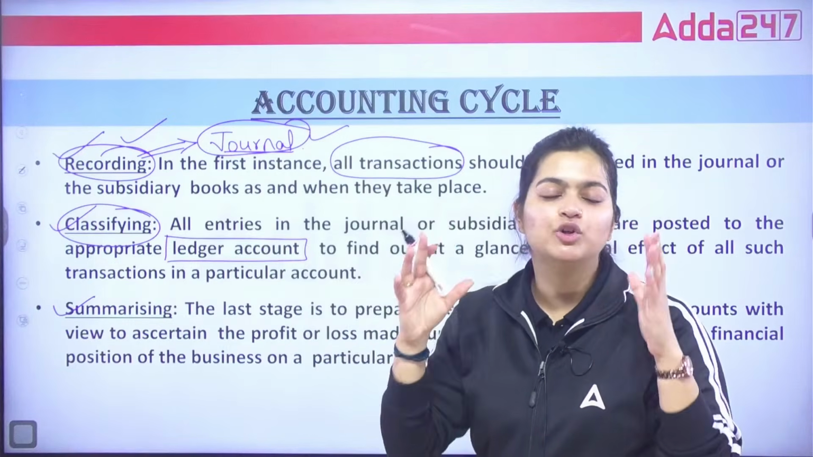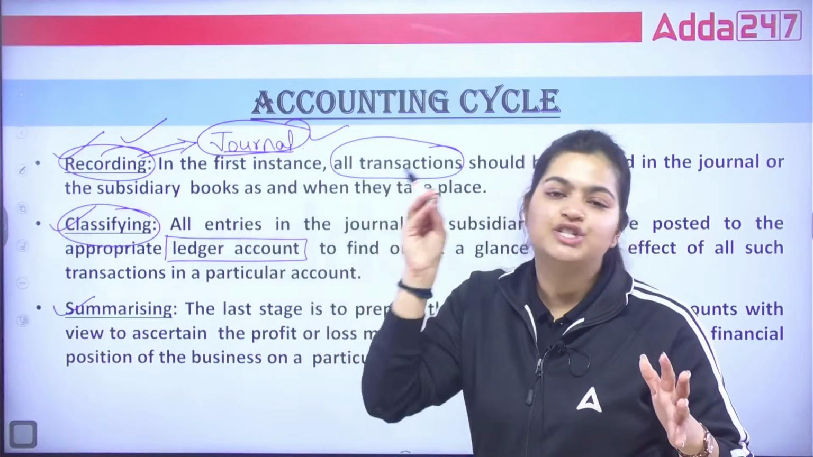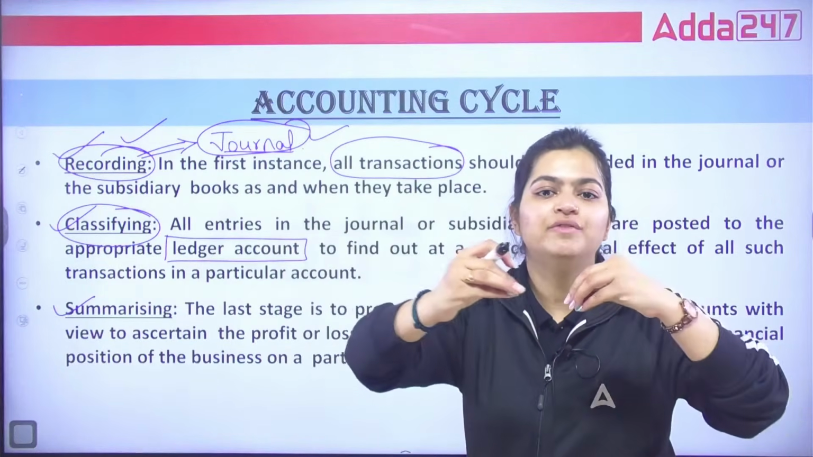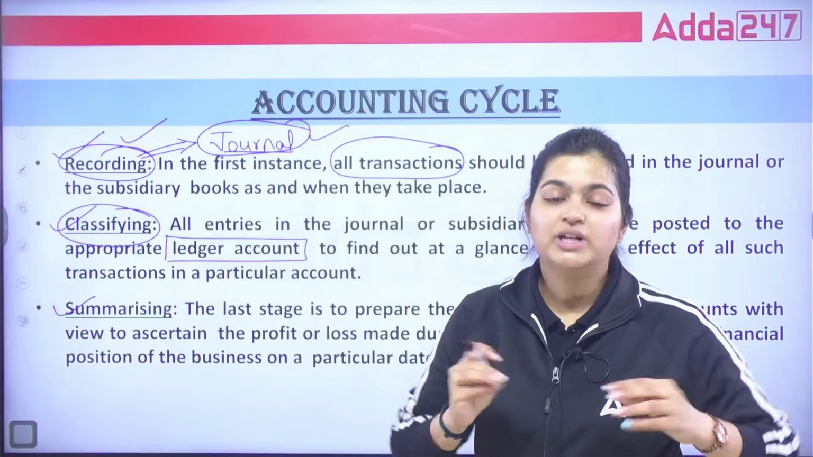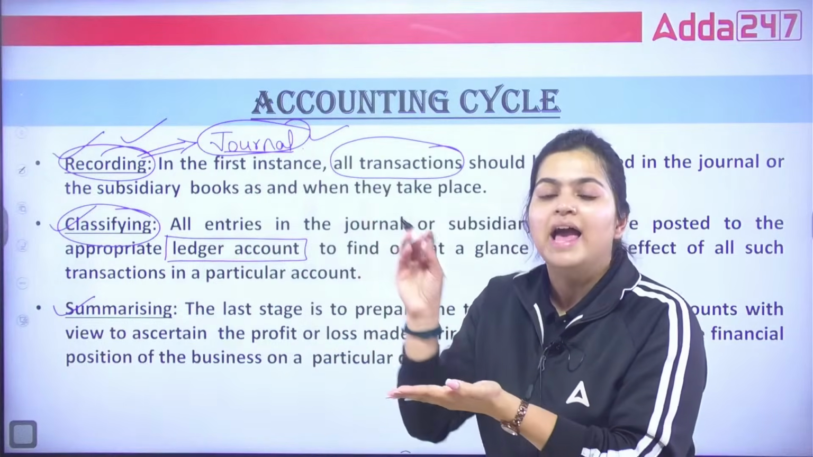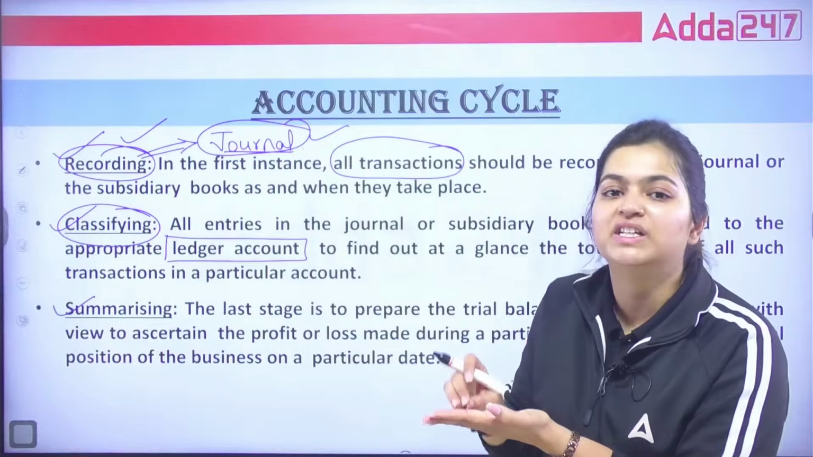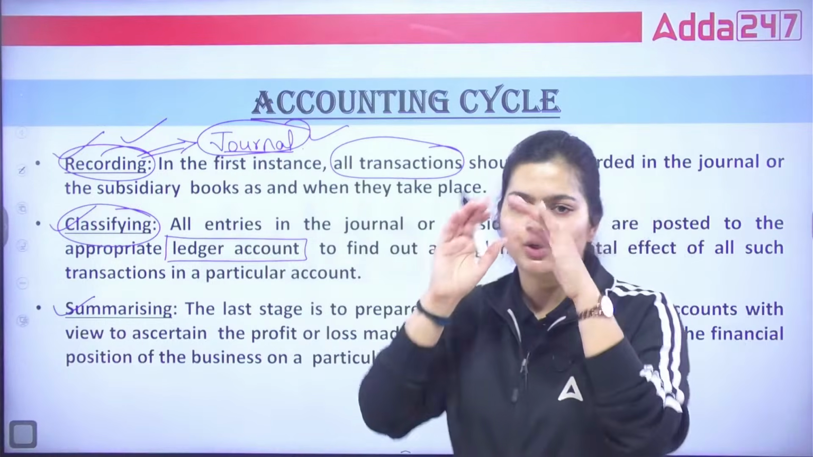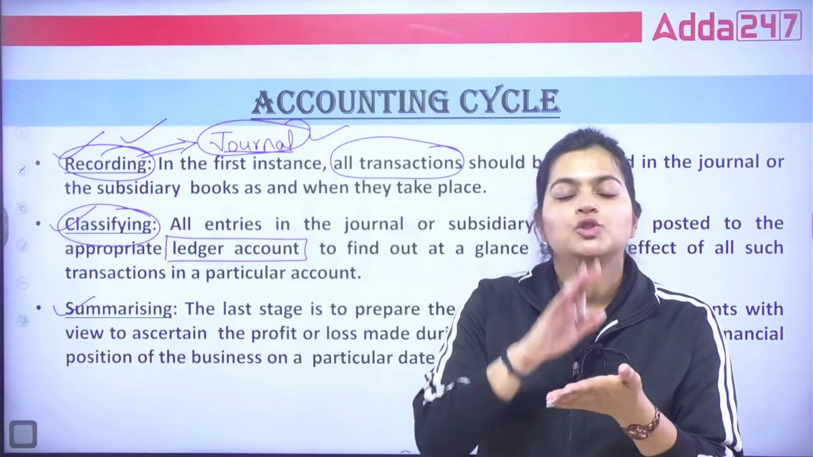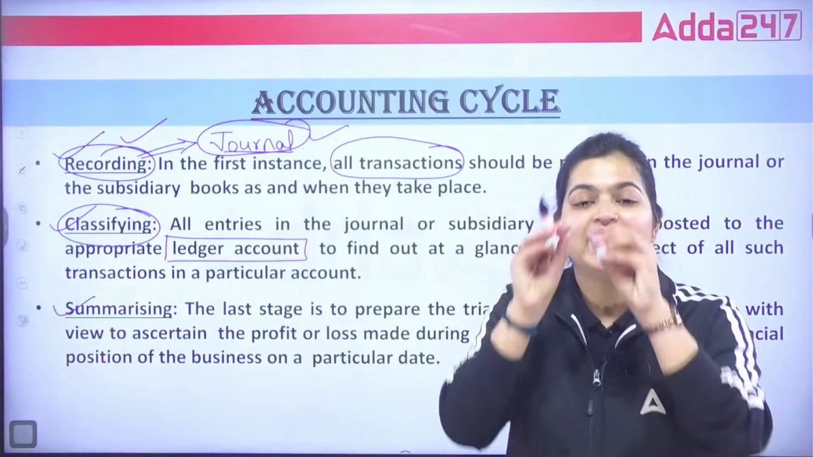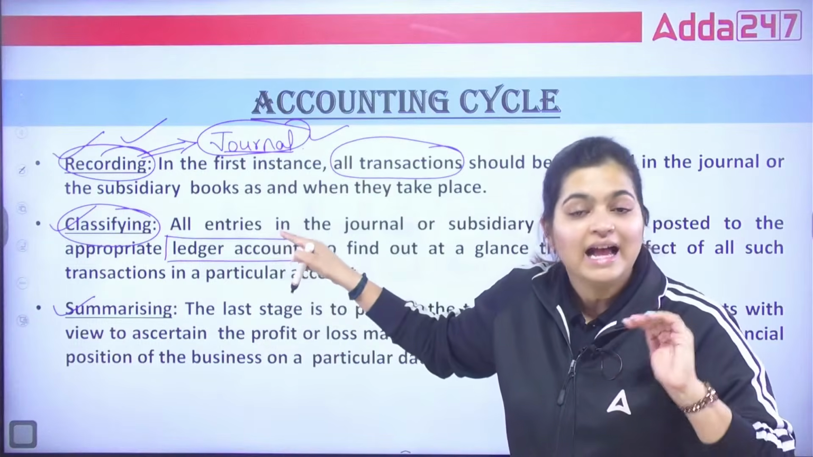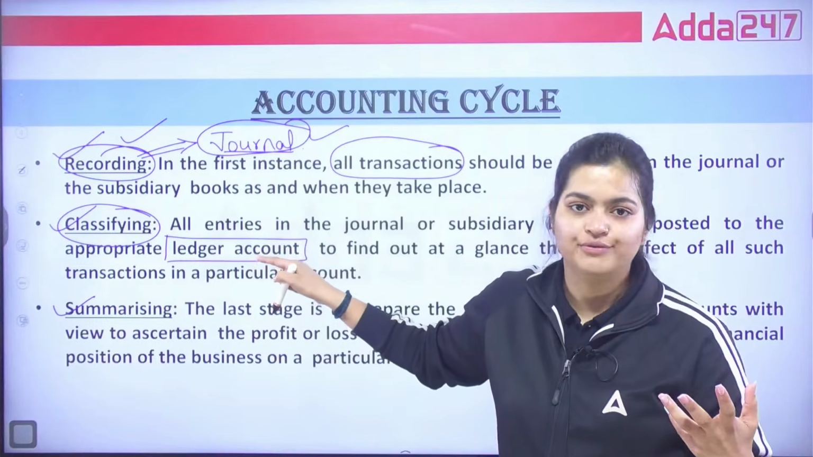Correct? It will not give you a clear idea about individual heads. So what you need to do, you need to classify into individual heads. So that if someone asks you what about the salary, you can open that salary register and say this month we have paid only 50,000 as salary. If someone asks you about the machinery, you can open the machinery account and talk about the machine only. Correct? So for that you need to classify, you need to create separate individual registers. So that is what a ledger is, and that is your second step, that is your classifying.